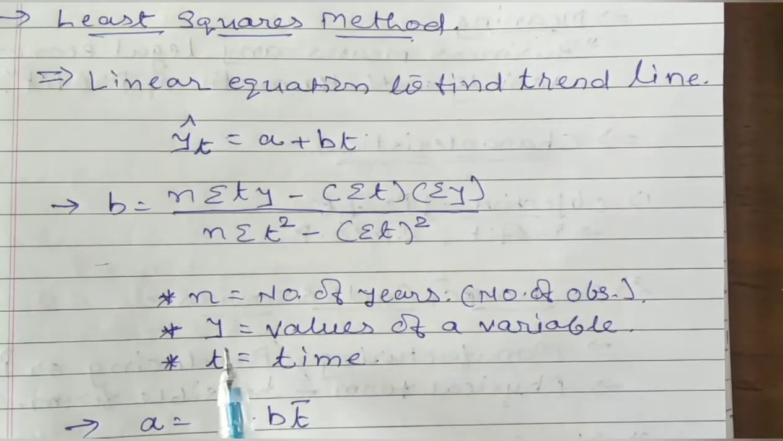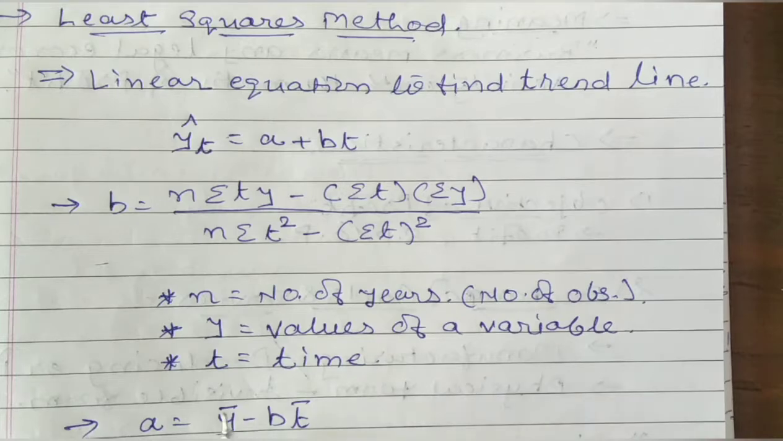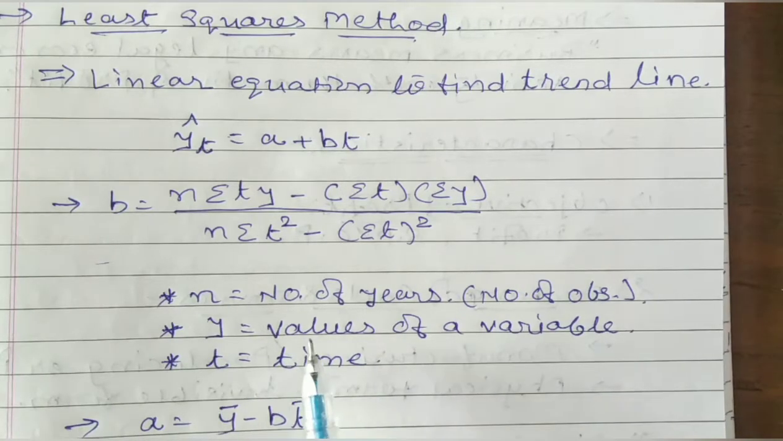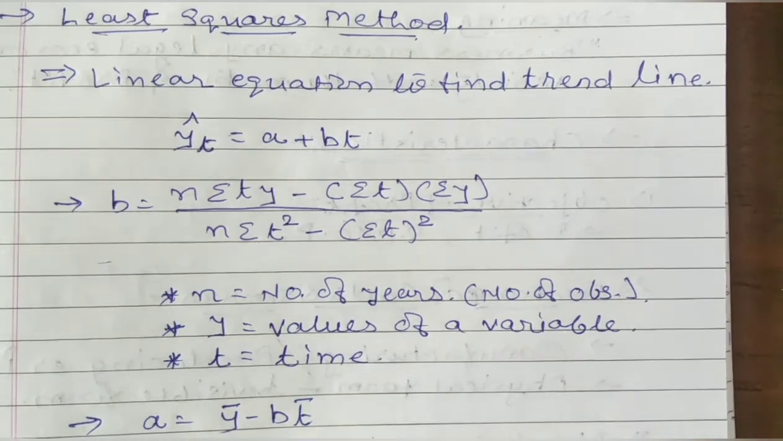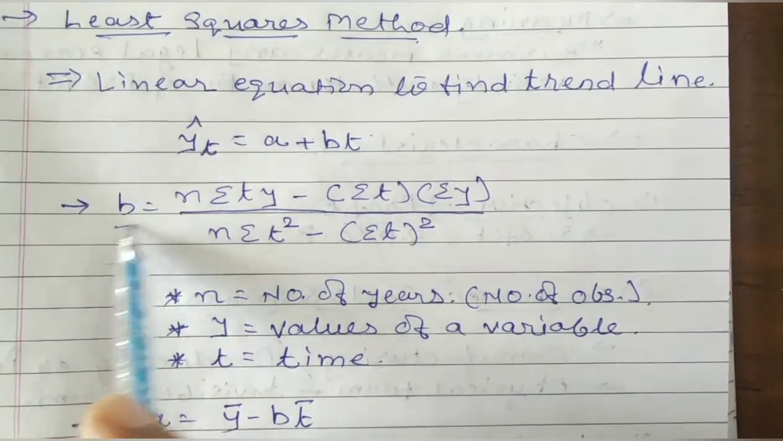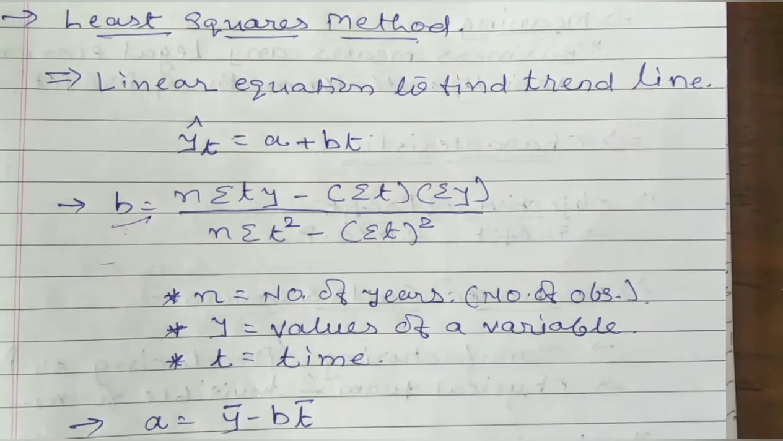N means number of years, whatever is given to you. Y is equal to the values of the variables which have been given to you. T means time, that means the number of years, which we will discuss a little bit later. The same way, after finding B, that means the coefficient of your equation, you are supposed